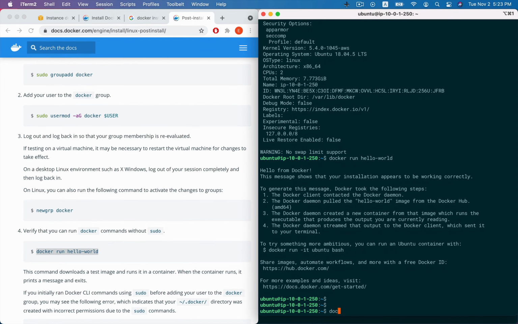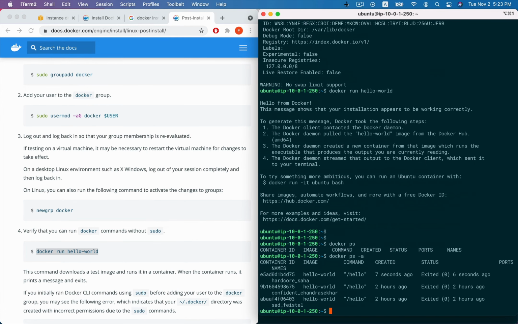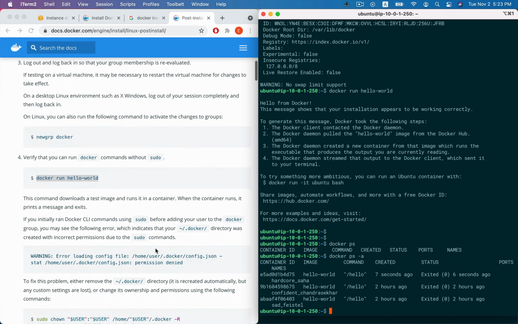Now we can verify that we can use the Docker without sudo. Yes, we can run docker ps here. Yes, because we have executed the command docker run hello-world successfully, and it shows the detailed information and the status.